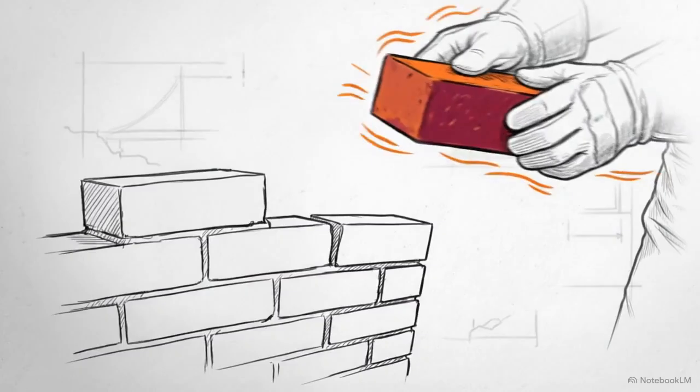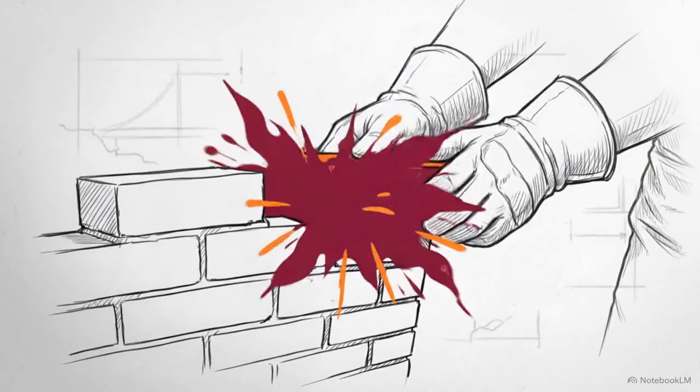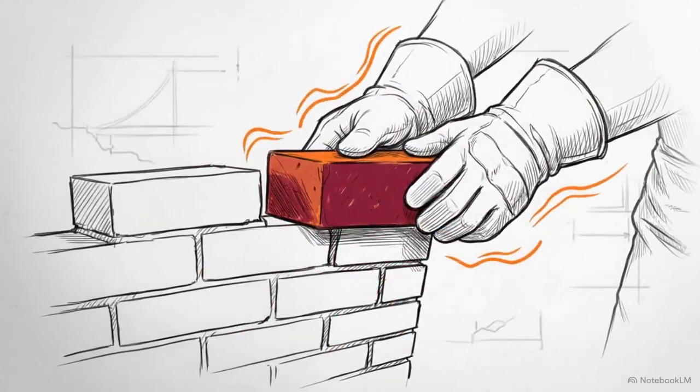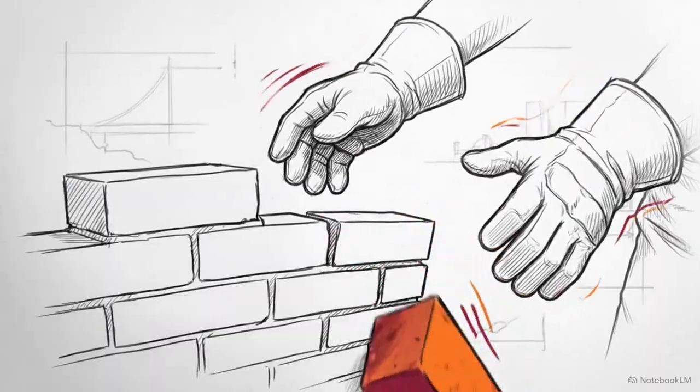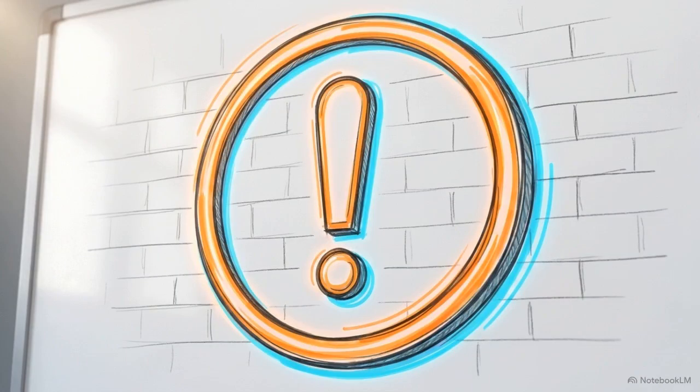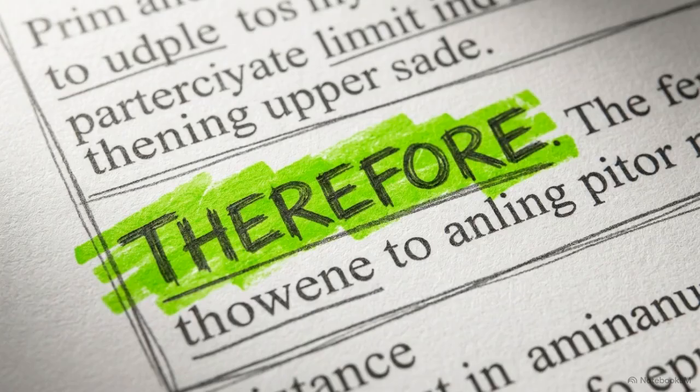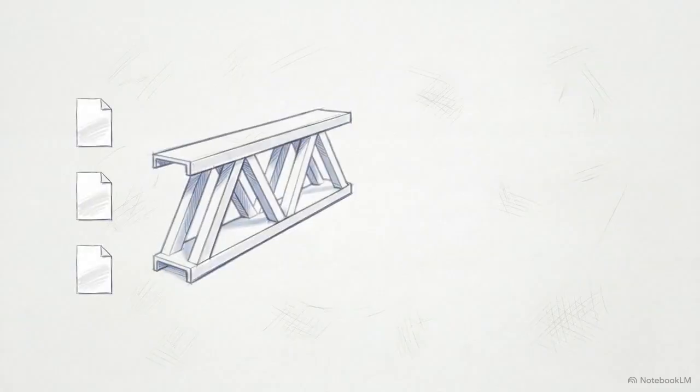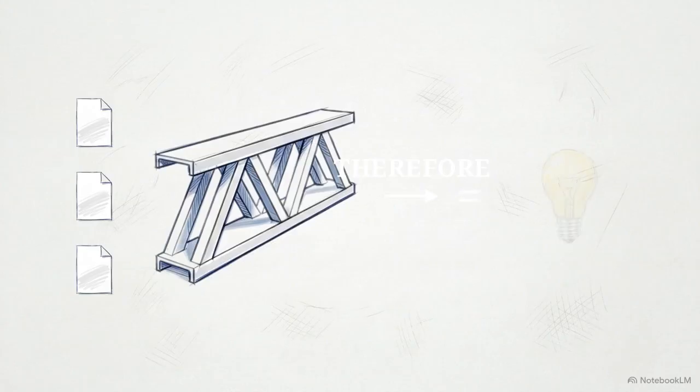A frequent mistake is using words like thus or therefore simply to transition to the next thing you want to say, or to introduce a brand new claim. The word therefore has a strict function. It must only be used to introduce a logical conclusion that follows necessarily from the verified evidence you just provided.